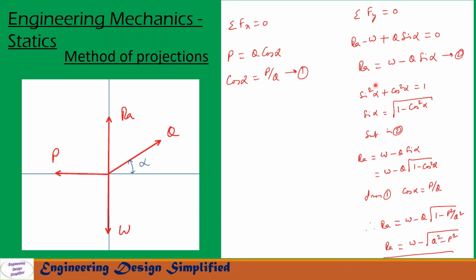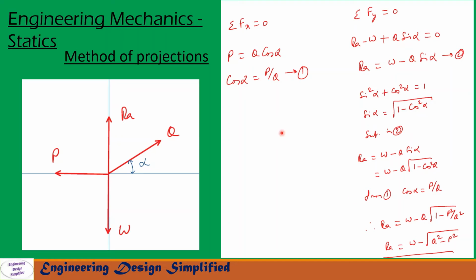So from this, RA can be written as RA equal to W minus Q sine alpha. Let us call that equation 2. We know that sine square alpha plus cos square alpha equal to 1. From this we can write sine alpha equal to square root of 1 minus cos square alpha. Let us substitute this in equation 2. We get RA equal to W minus Q into square root of 1 minus cos square alpha.